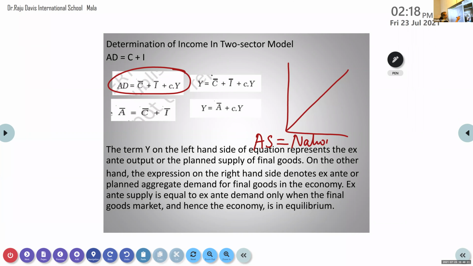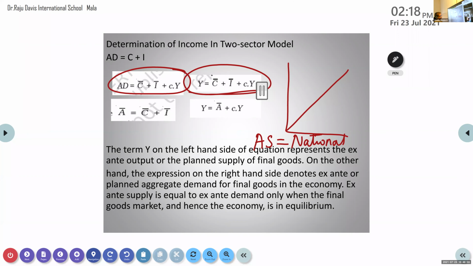That is also equal to the same C plus I plus CY. So aggregate supply, whenever we want to get an equilibrium, it should be at a point where aggregate demand will be equal to aggregate supply.